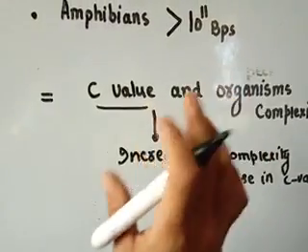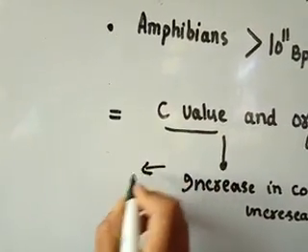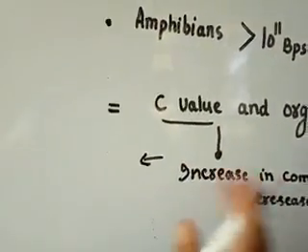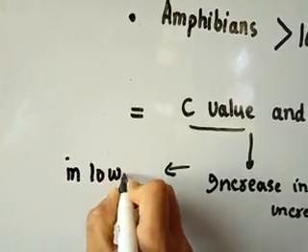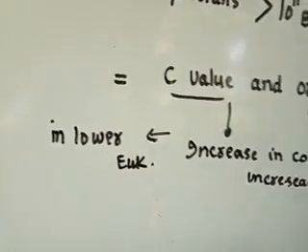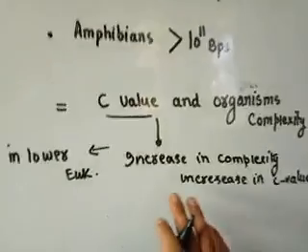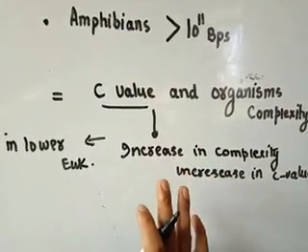Good. But in higher eukaryotes, this correlation doesn't exist. This was in lower eukaryotes. But in higher eukaryotes, there occurs no correlation between the C value and the organism's complexity.